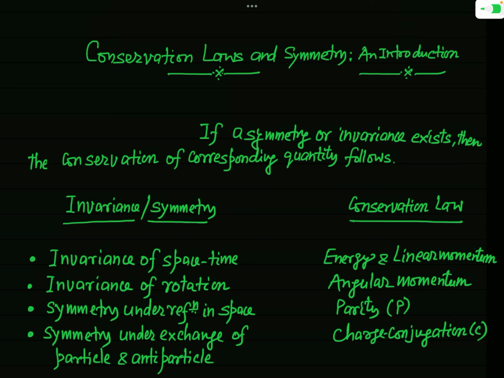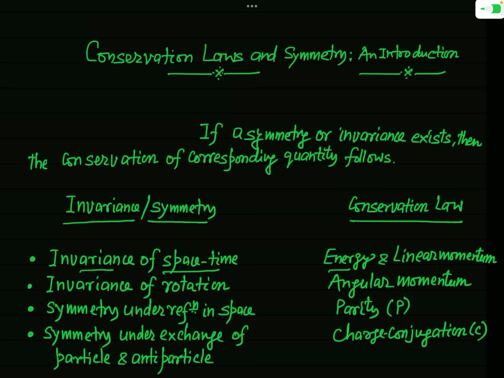You can see here I have mentioned that if you consider the invariance of space time, the invariance of space time actually leads to the conservation of linear momentum and energy.